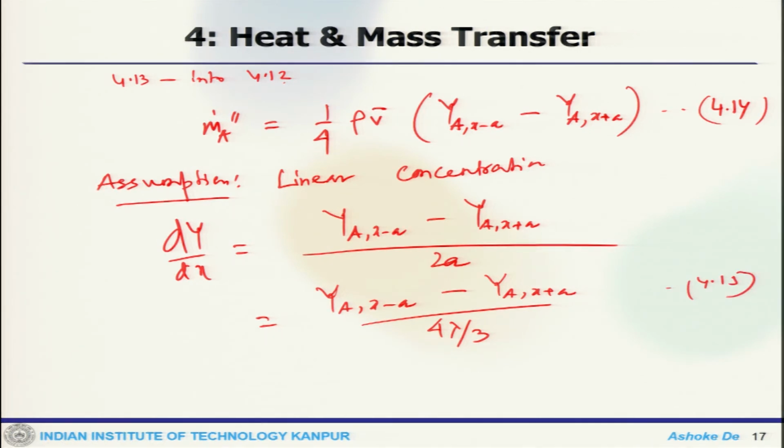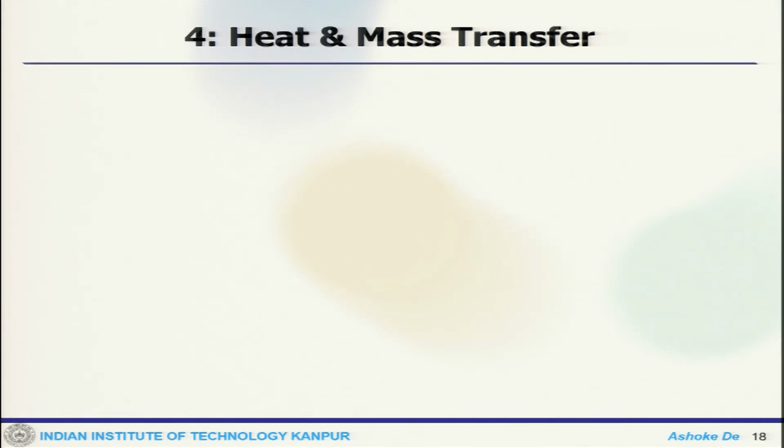Now, from 4.14 and 4.15, one can write that m dot A equals to minus rho dYa by dx.